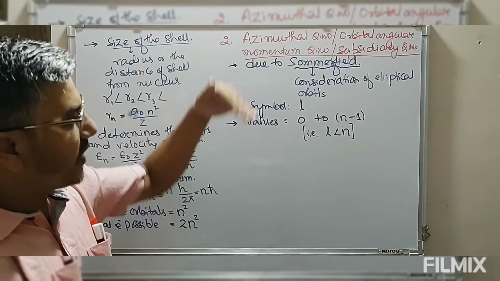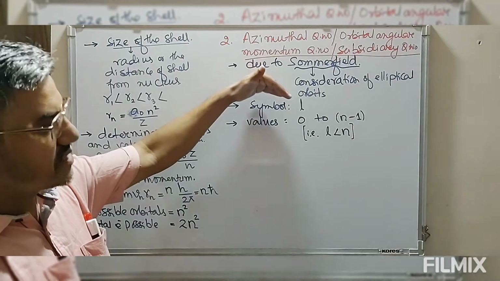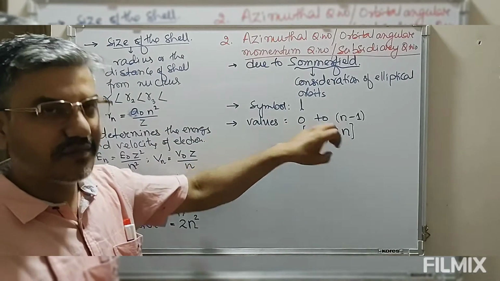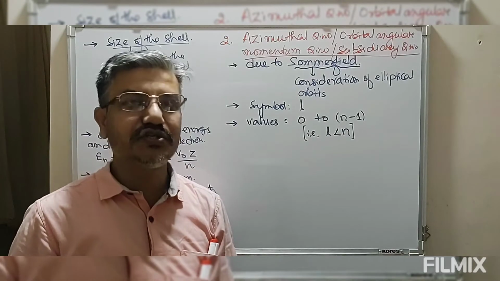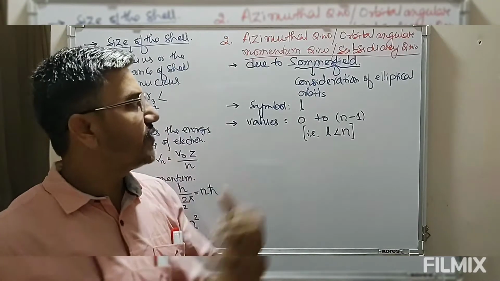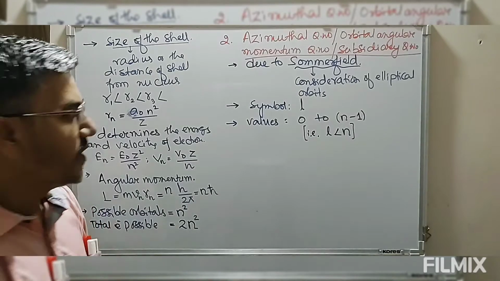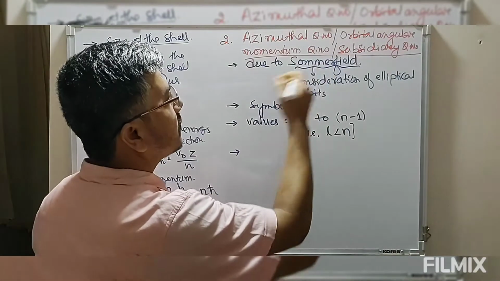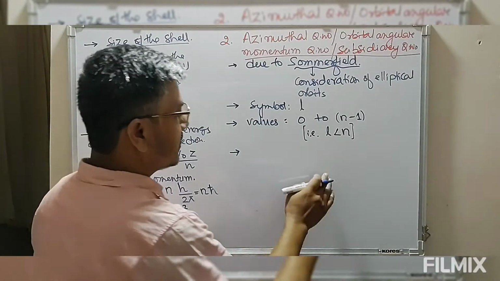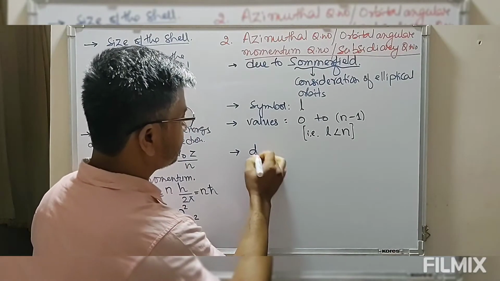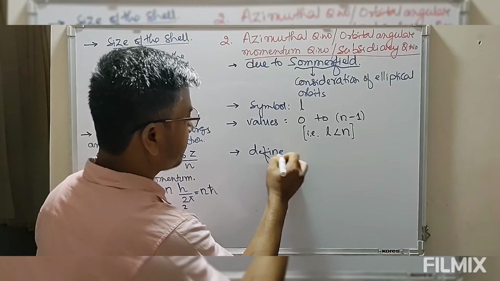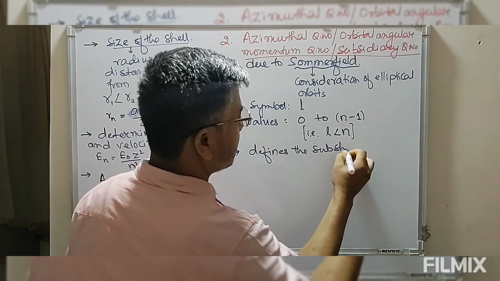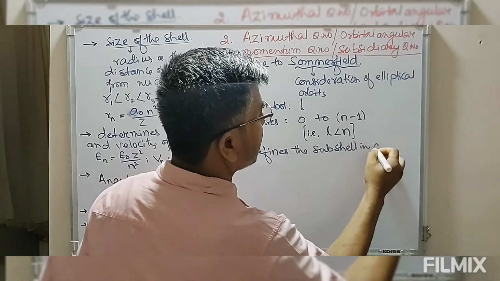That means, to define the values of the azimuthal quantum number, we need to have the value of n. Once we have the shell, we can define the azimuthal quantum number. Now this azimuthal or orbital or subsidiary quantum number defines the subshell in a shell.